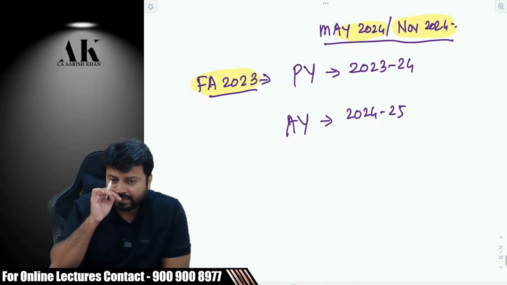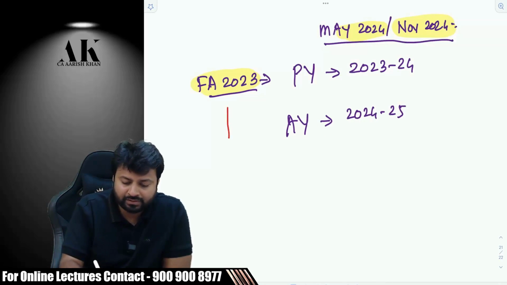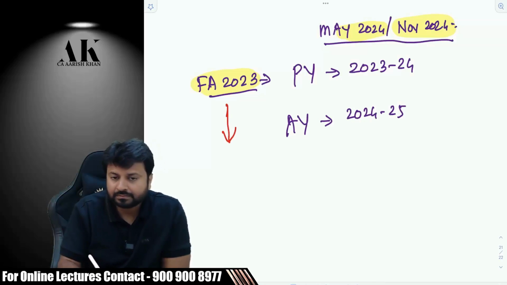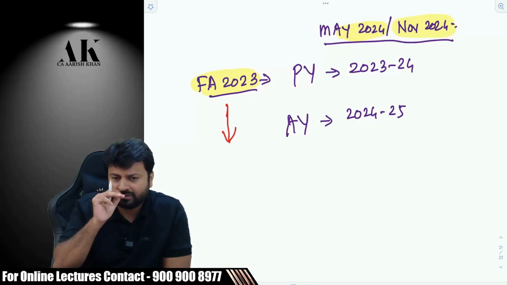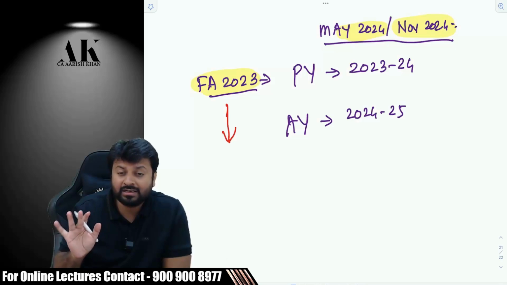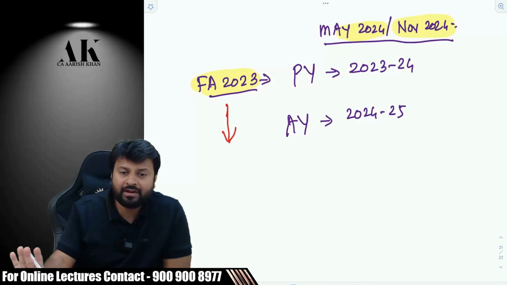Now, there is one more thing we need to keep in our mind. Listen carefully, it's a very important point. This is Finance Act 2023. Suppose in this Finance Act there are more than 80 amendments this year. A lot of amendments are made this year. This is a highly amended year in income tax. A plethora of amendments are there.